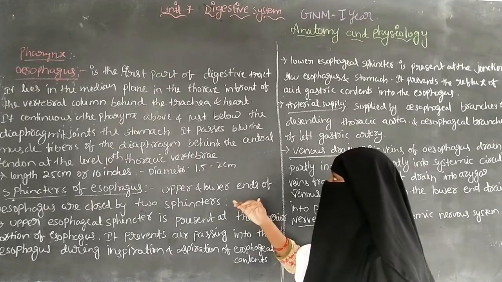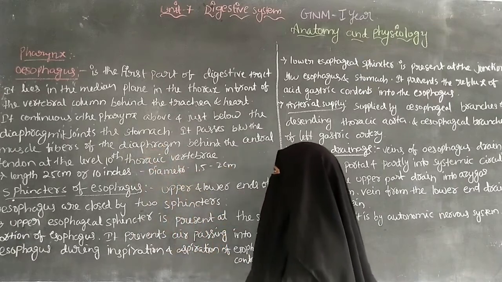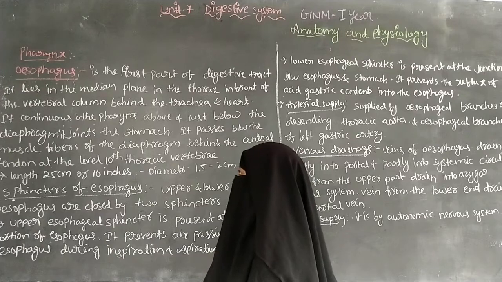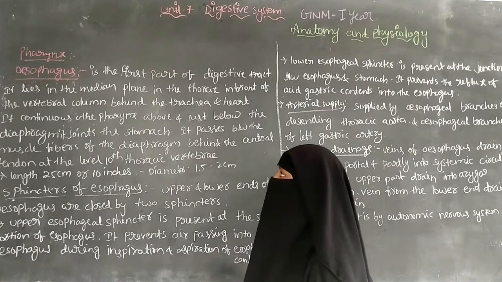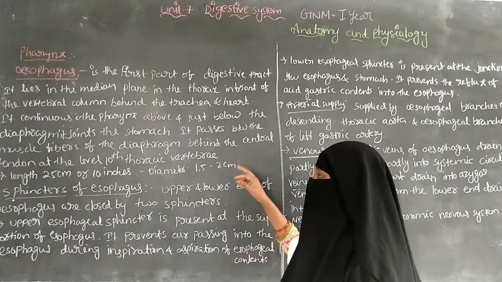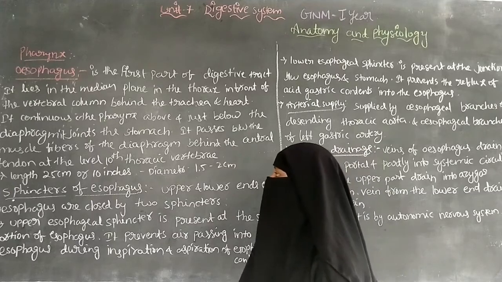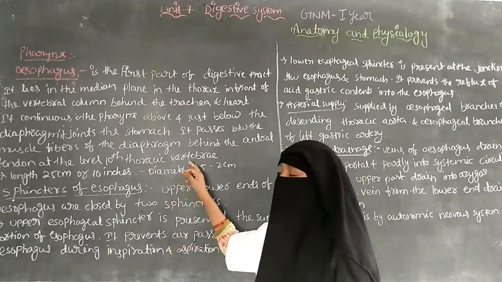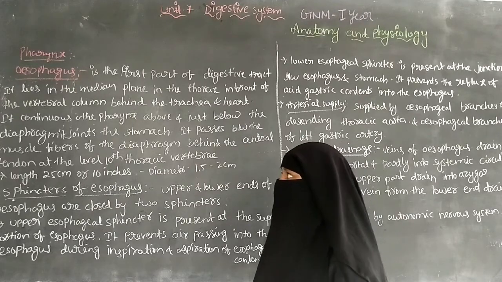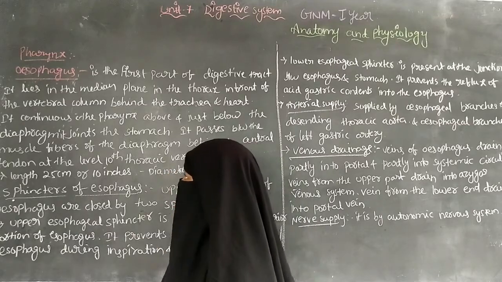The esophagus passes between the muscle fibers of the diaphragm and behind the central tendon at the level of the 10th thoracic vertebrae. At the level of the 10th thoracic vertebrae, the esophagus ends. So that is about the esophagus.